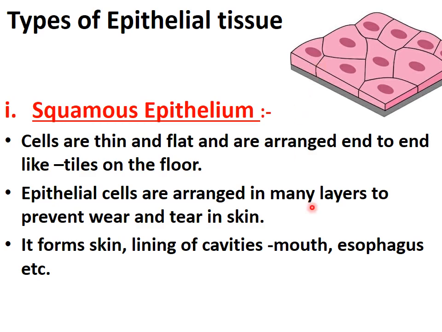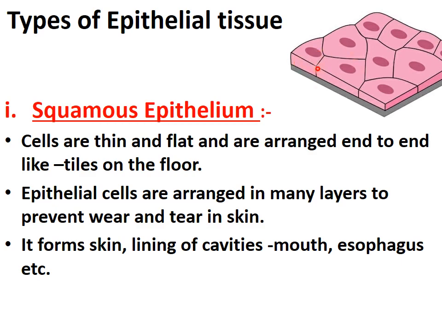You can see at your home how your tiles are arranged. Right. They are arranged end to end. So in the similar way, the cells of the tissue are also arranged end to end like the tiles on the floor. And what is the shape of these cells? The cells are thin as well as flat in nature.